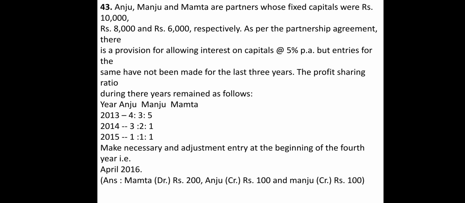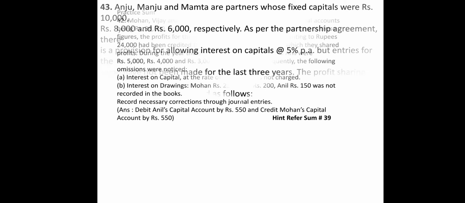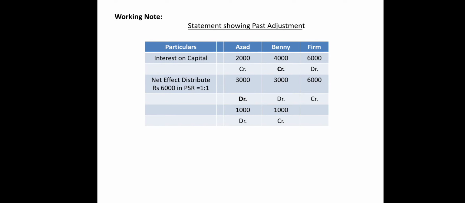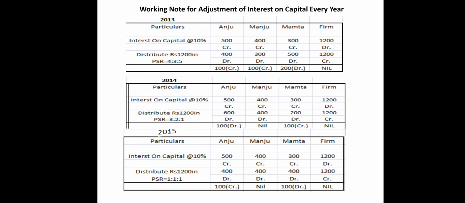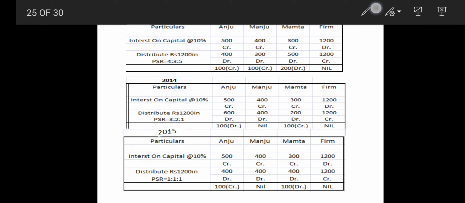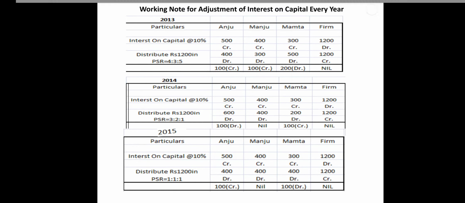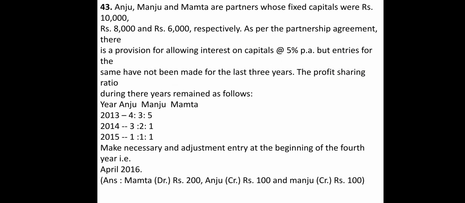So every year, now this is the same sum as Azad and Benny. But what is happening is that every year their profit sharing ratio differs, right? So when this type of sum is there, then you have to do the same procedure twice, as we have done for Azad and Benny. So twice we are going to do this and then we will get the answer. So here have a look at this. I had already done it over here. First I will highlight it and make you understand, right?